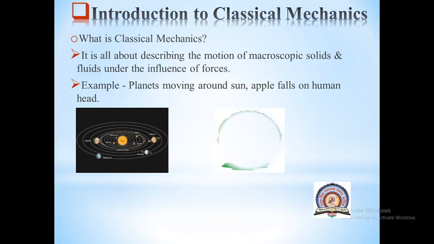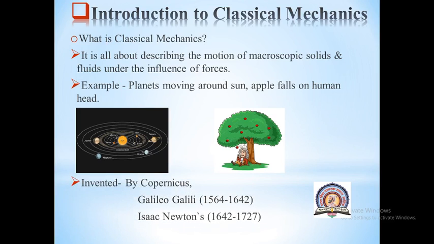Another example is an apple falling on a human head. The apple is in motion, and the study of that motion of the apple under the influence of the gravitational field, which is one type of force, is known as classical mechanics. So this is all about the introduction to classical mechanics.